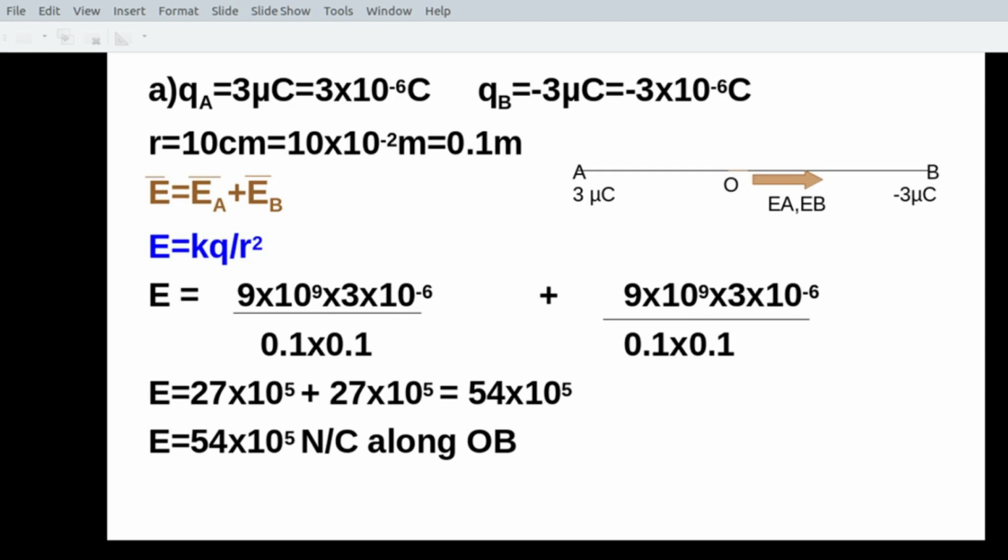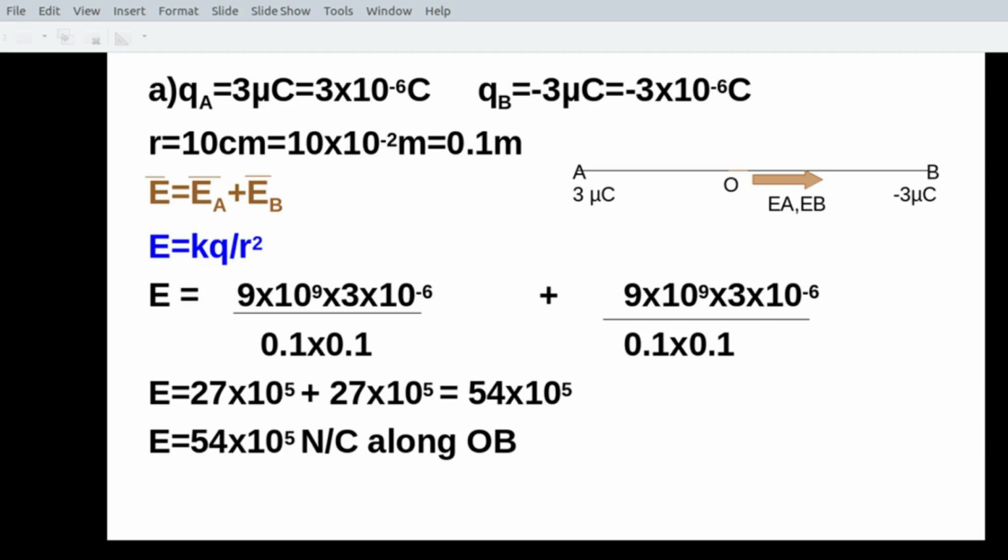So, you are given two charges A and B. See the figure. At A, you have 3 microcoulomb charge. At B, you have minus 3 microcoulomb charge. O is the midpoint. And remember, in the previous class, I told you 1 microcoulomb means 10 raised to minus 6 coulomb. The distance between the two charges is given to be 20 centimeters in the question. And the distance between A and O, that's what we want, because we want to find the electric field intensity at O. So, the distance between O and A is 10 centimeters.